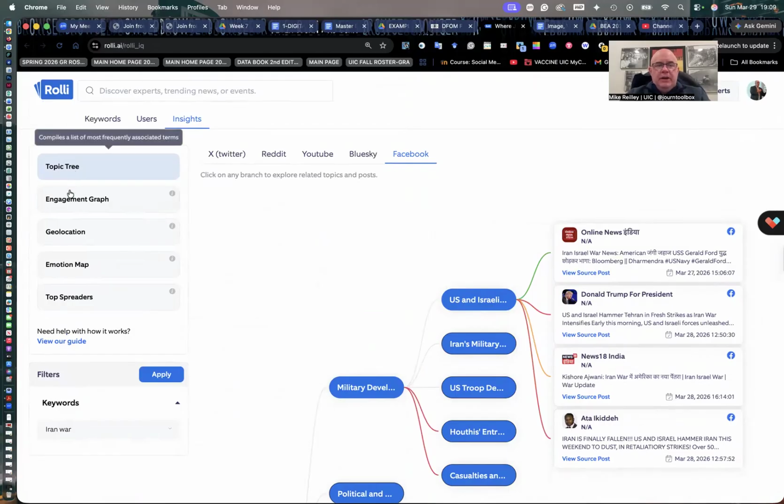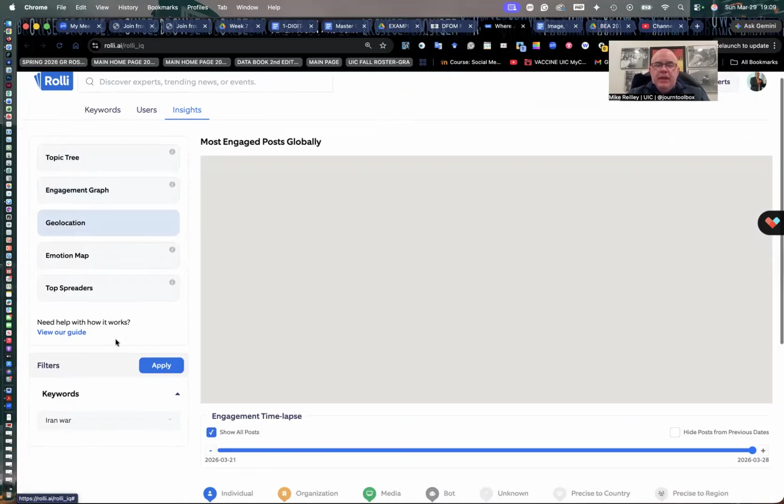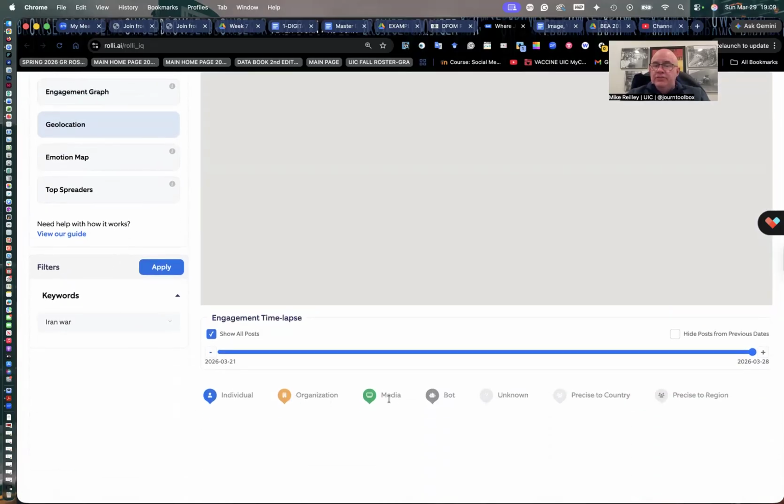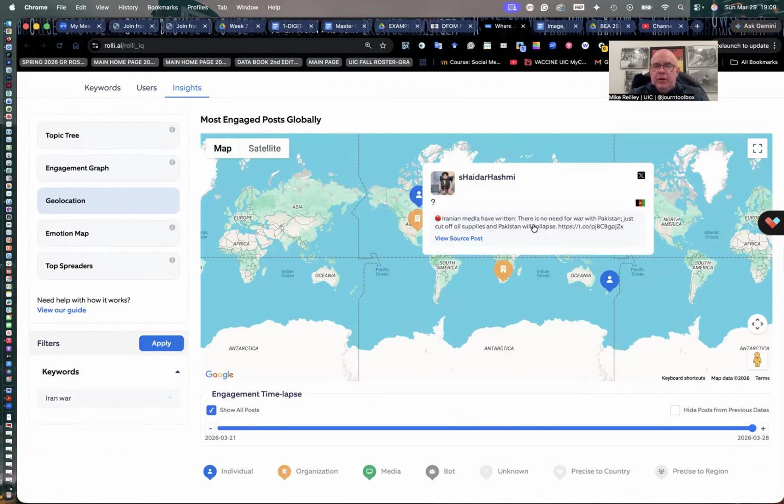When you get under here, you start to see things like geolocation. It shows maps, and it breaks it down by these categories: individual, organization, media, and bot. And you can begin to see different countries where they're at. So the organizations are here in the U.S. You could zoom in and find even more detail in here. This one with the question mark is a bot account that was talking about how Iranian media have written, there is no need for war in Pakistan, just cut off the oil supplies. Pakistan will soon collapse.